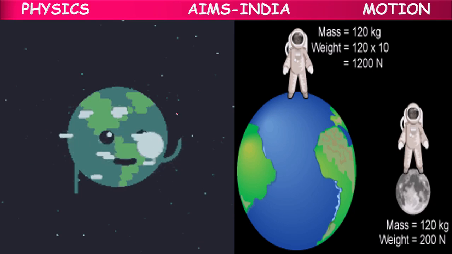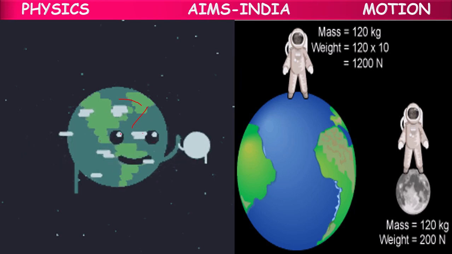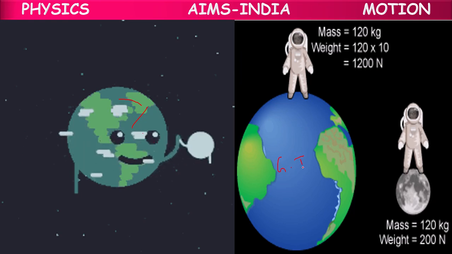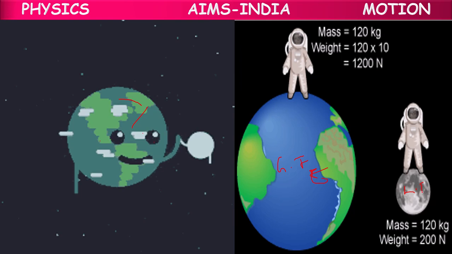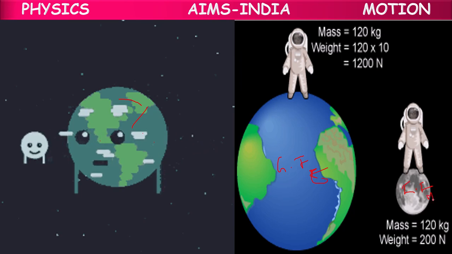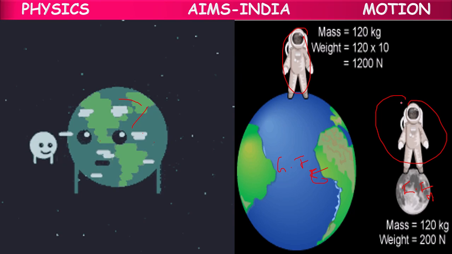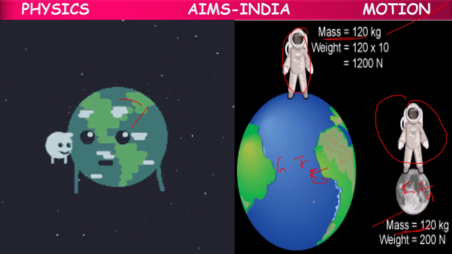That's because this is Earth size, this is moon size, the sizes are different. So the gravitational force on the Earth is different from the gravitational force on the moon. So for this astronaut, mass of astronaut is 120 kg on both Earth and moon.